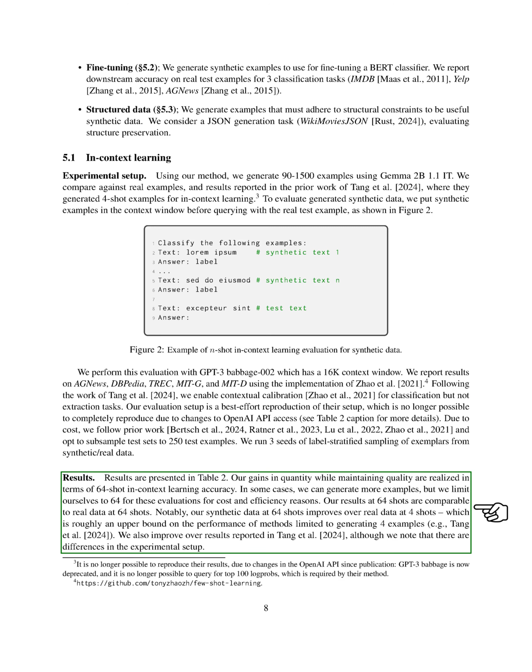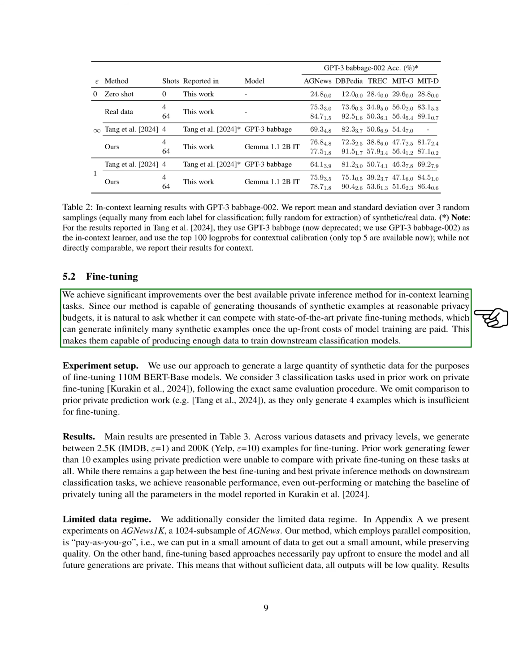We limited our evaluations to 64-shot in-context learning accuracy for cost and efficiency reasons, even though our method can generate more examples. Surprisingly, our synthetic data at 64 shots outperformed real data at 4 shots, which is a significant improvement. We also surpassed results reported in previous studies, although there were differences in the experimental setup. Moving on to fine-tuning, we achieved notable advancements over existing private inference methods for in-context learning tasks. Our method can generate a large amount of synthetic data efficiently, raising the question of its competitiveness with state-of-the-art private fine-tuning methods.